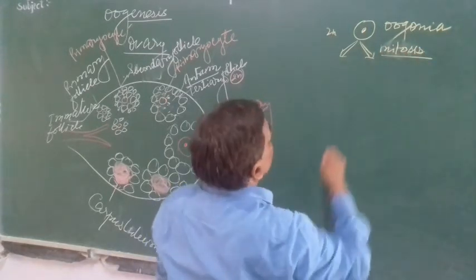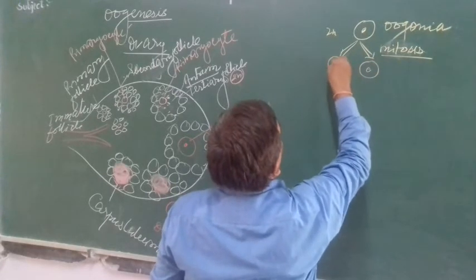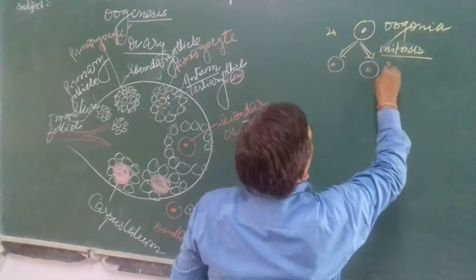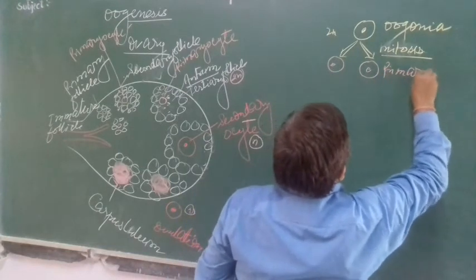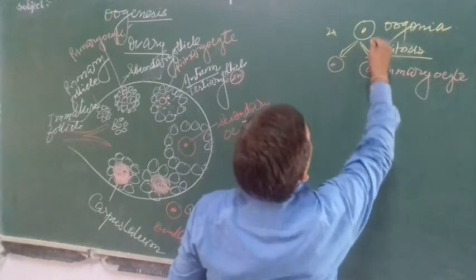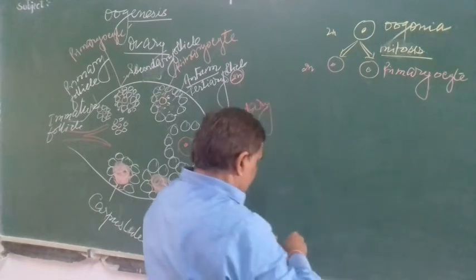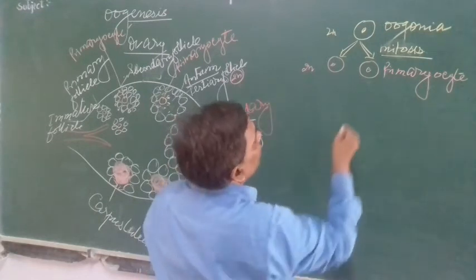Now it produces here primary oocyte. This is 2N, this is also 2N. I am taking 2N only. And now this primary oocyte